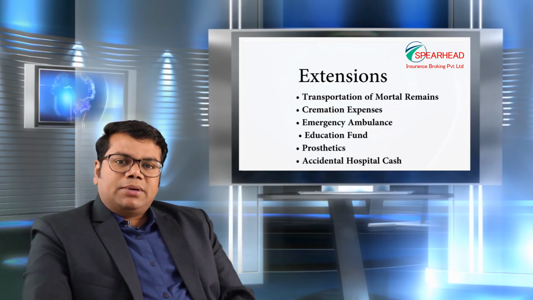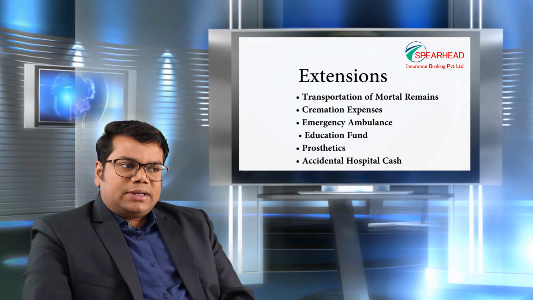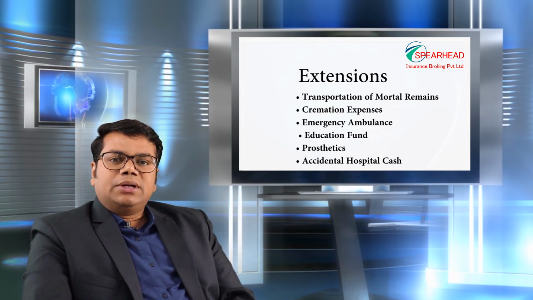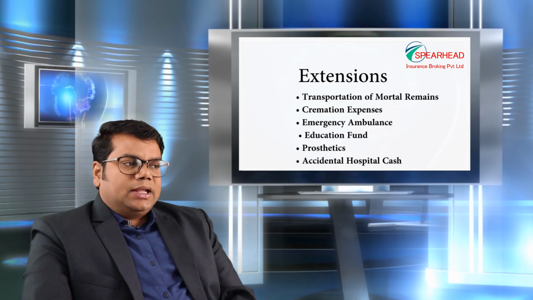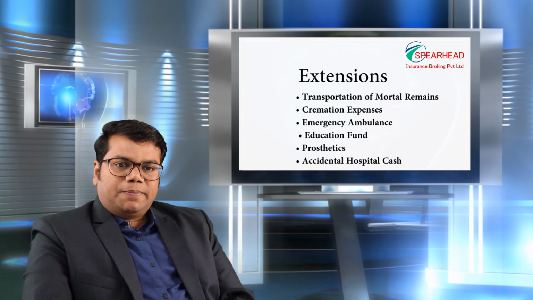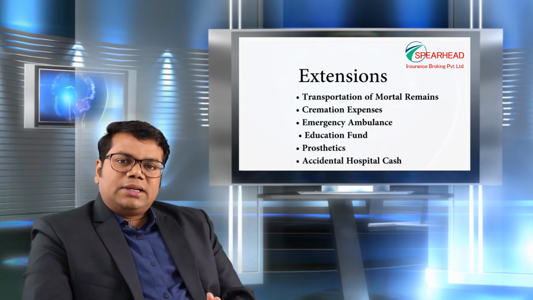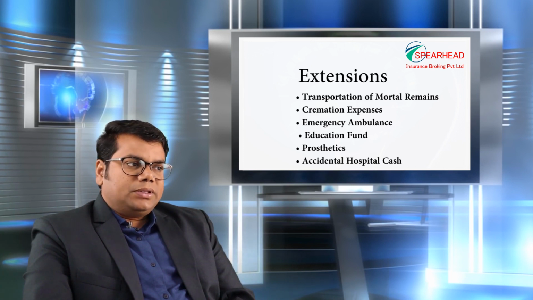And emergency ambulance service: if an incident occurs, though the ambulance service is availed, it is not on a cashless basis. Just like we try to get it under a Mediclaim policy, an accident policy is always on reimbursement mode. And the other one is education grant or education fund for the dependent children.